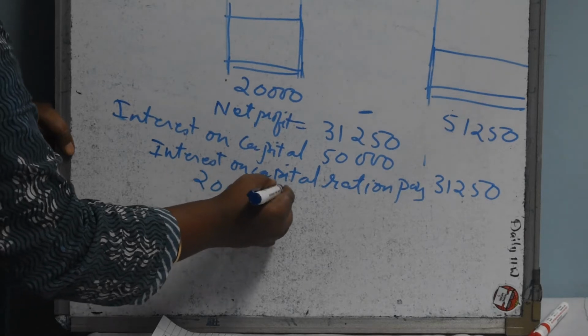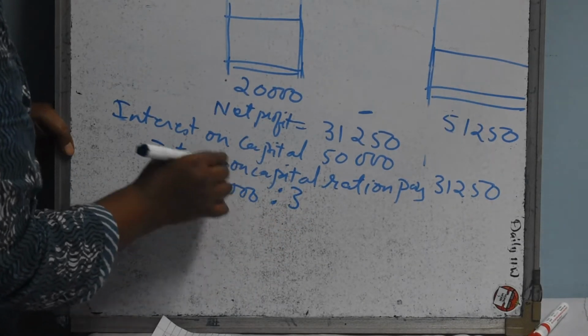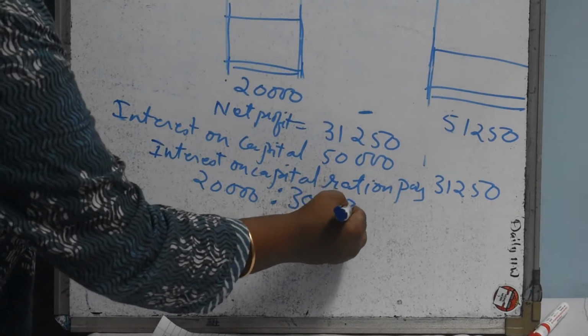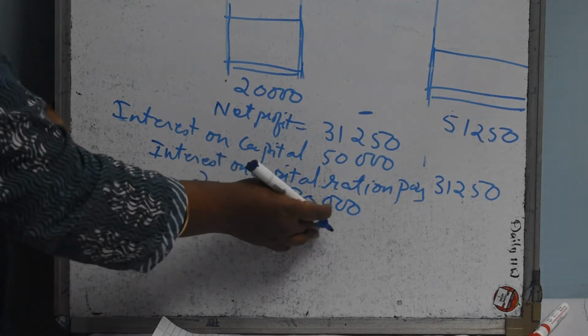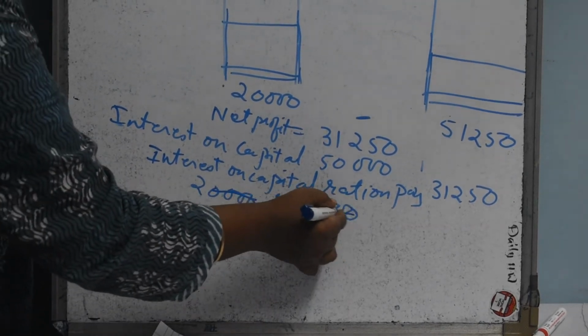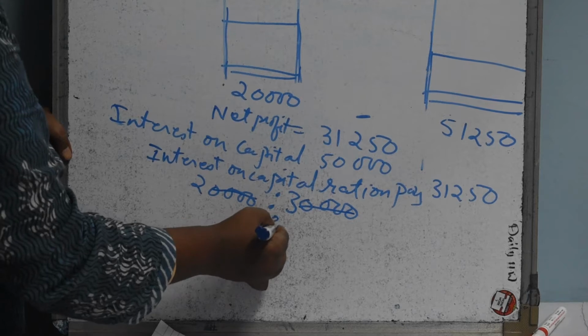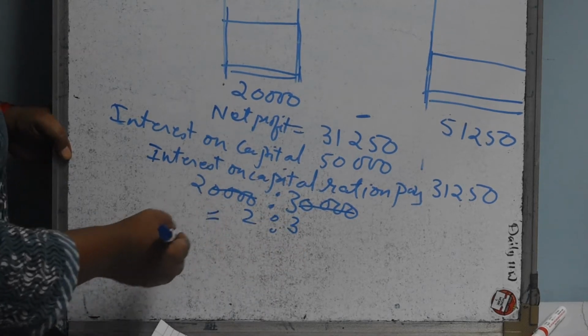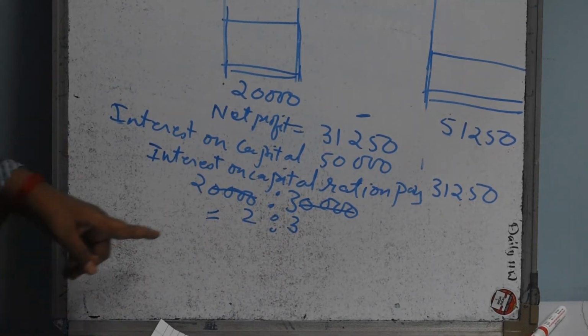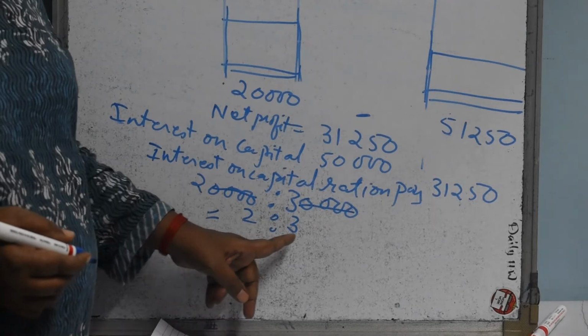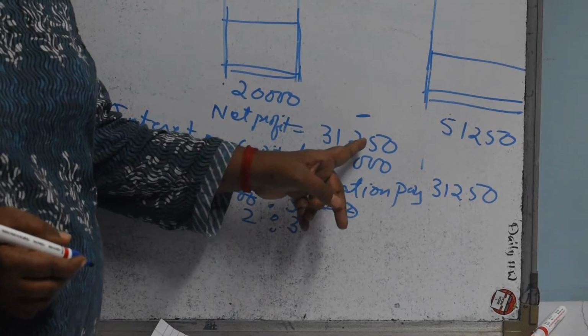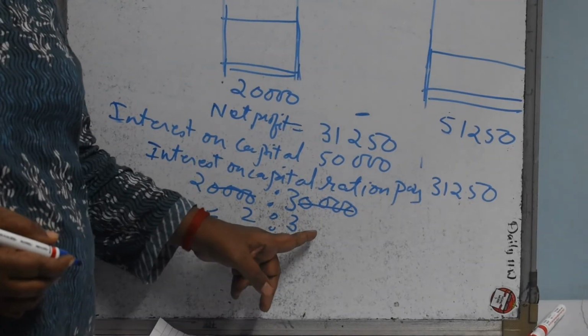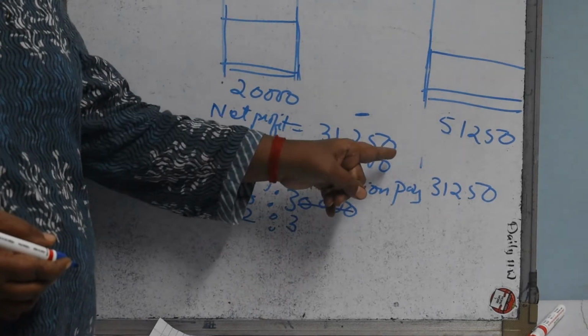And what is the interest on capital ratio? 20,000 is to 30,000, which we have calculated. We have to pay interest 20,000 and 30,000. 4 zeros are cancelling. What is remaining is 2 is to 3. So we are going to pay interest on capital in 2 is to 3 ratio. This 31,250 we are going to pay in 2 is to 3 ratio. Why?